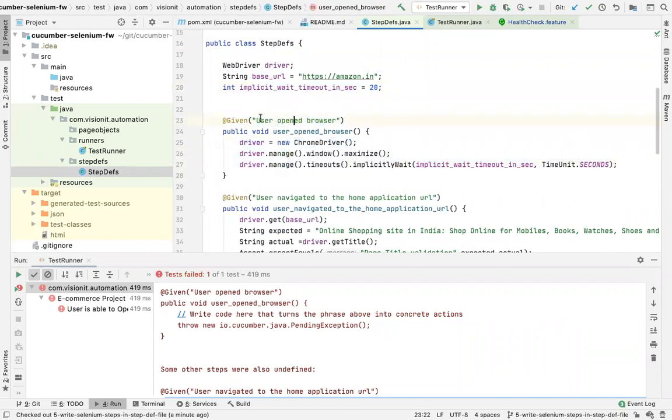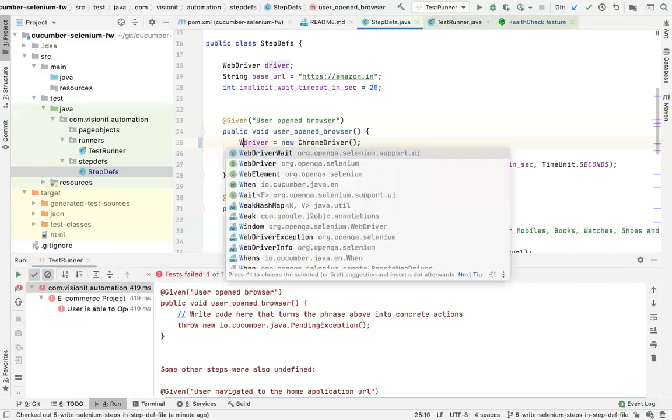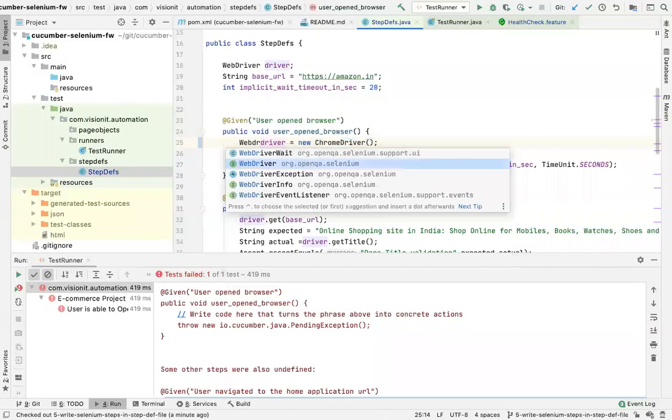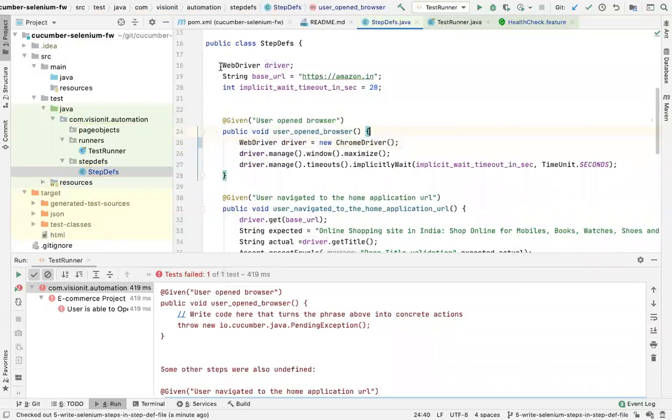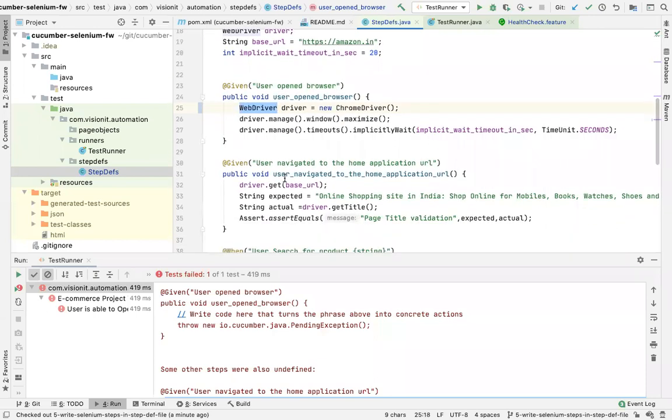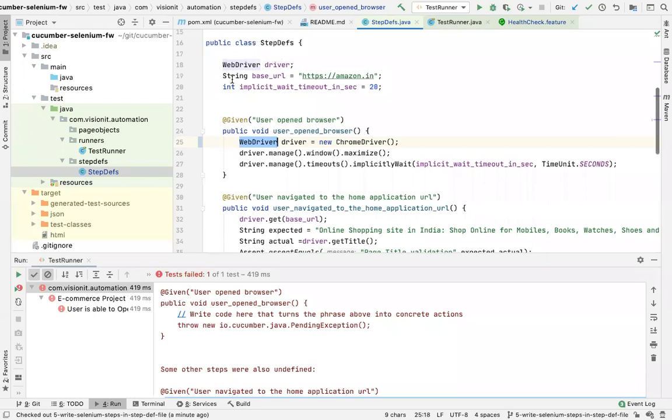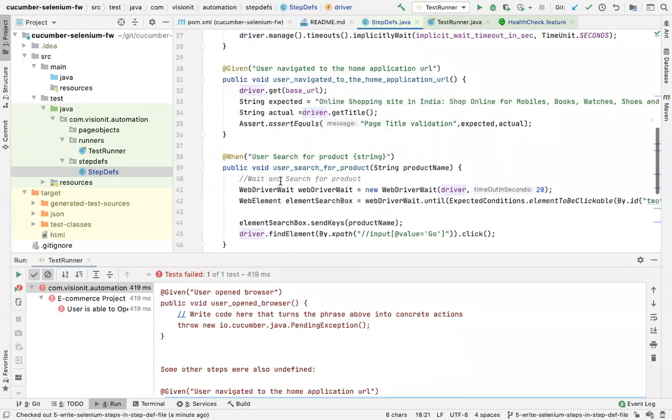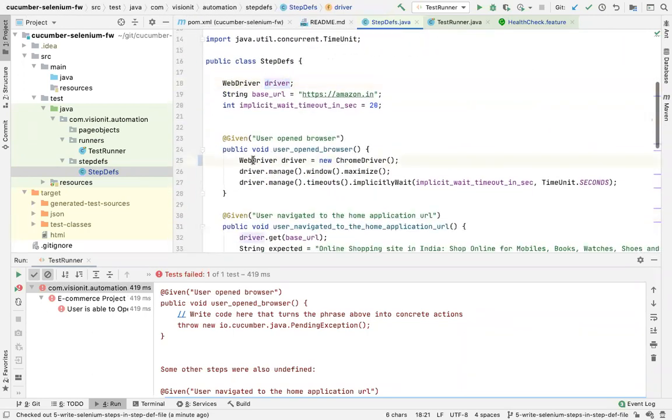So what does this mean? User open browser. मतलब मुझे browser खोलना है. So I have written driver equal to new ChromeDriver. And since I am at this step, I will also like to talk about a special mistake which everyone does. सब लोग ये बहुत करते हैं. Recently someone asked this. So अगर आपने यहाँ ऊपर define करा है WebDriver तो यहाँ आपको वापस declare करने की जरूरत नहीं है. If you do this, you will start getting null pointer exception. Never do this because you have done it at the top. Declaration ऊपर हो गया. यहाँ आपको केवल initialization करना है, and the same driver we are using in all the methods. That's the idea. So don't do this.